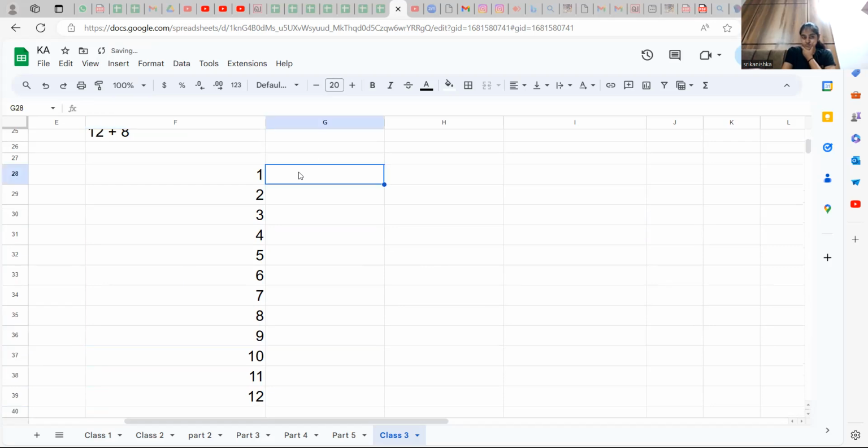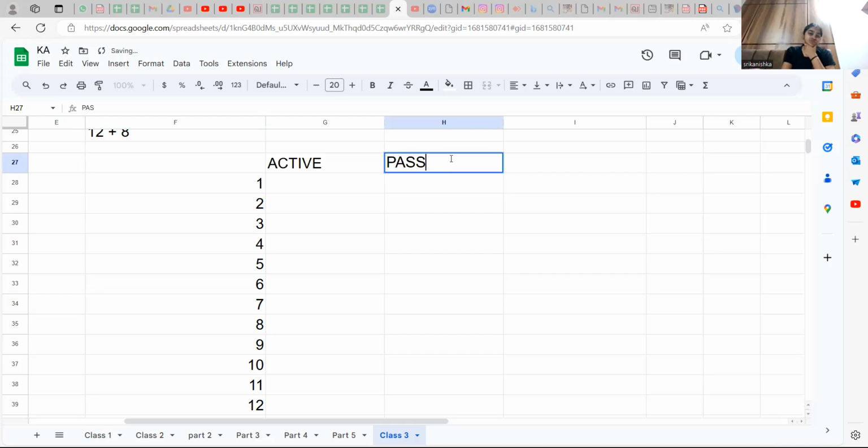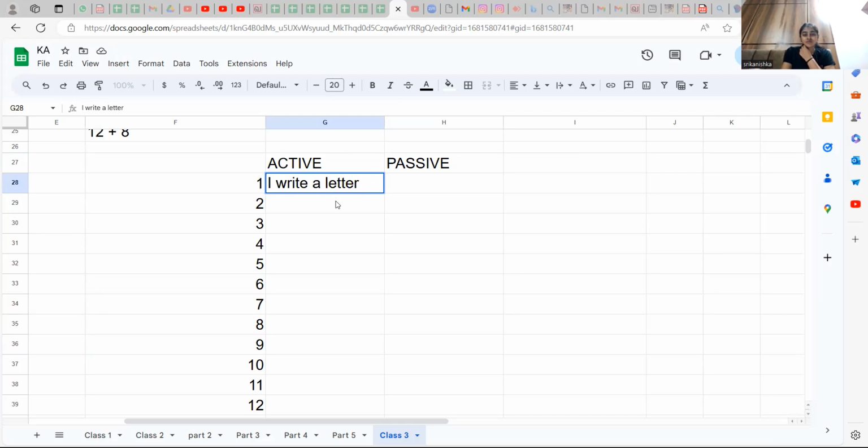So we are going to give, just to say, this is what it is. This is active voice, what we saw. What we are going to see is the passive voice. So we will complete this today with multiple examples. All right, active: I write a letter. Look at that. So what the passive becomes is very simple. The subject is going to change into object. The object, a letter, is going into subject. I is going to become by me.